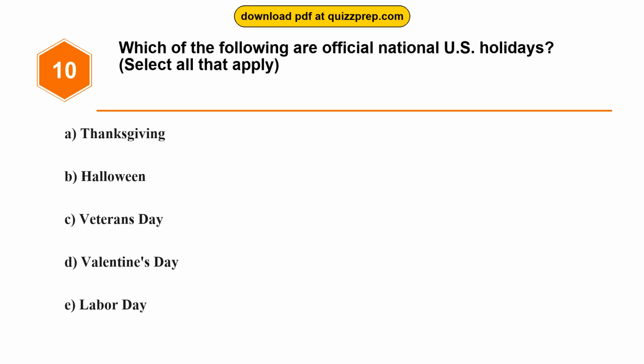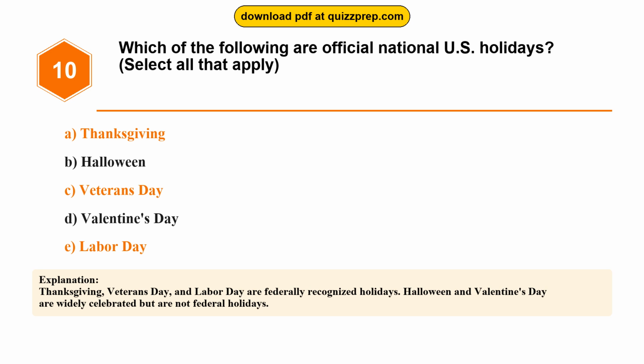Question 10. Which of the following are official national U.S. holidays? Option A. Thanksgiving. Option B. Halloween. Option C. Veterans Day. Option D. Valentine's Day. Option E. Labor Day. The correct answers are options A and C and E. Thanksgiving, Veterans Day, Labor Day. Thanksgiving, Veterans Day, and Labor Day are federally recognized holidays. Halloween and Valentine's Day are widely celebrated but are not federal holidays.